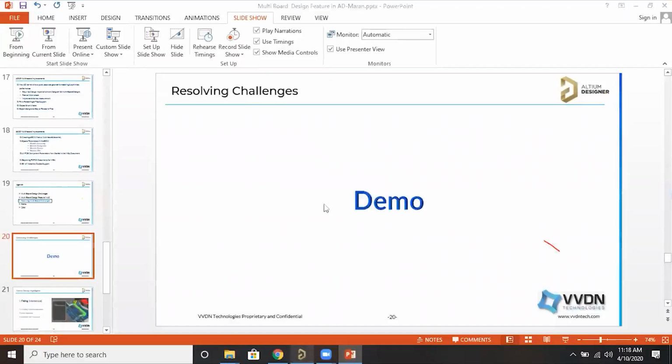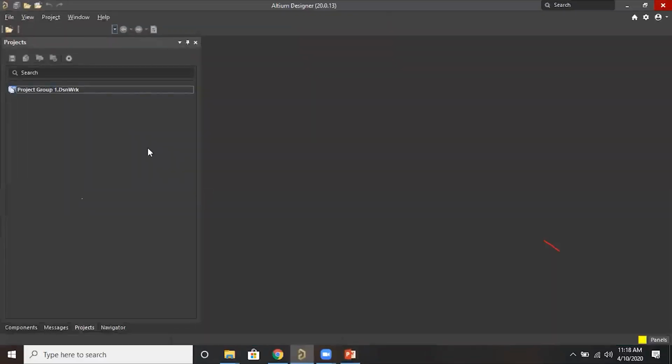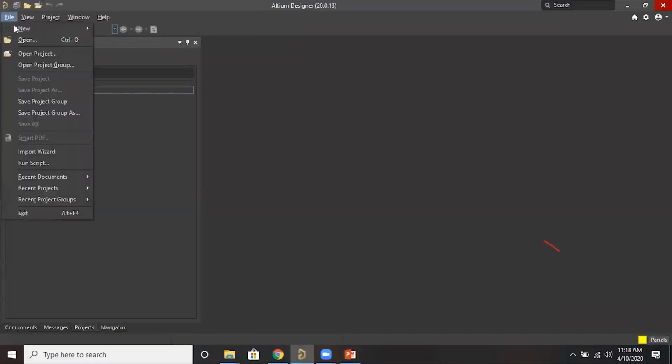I'm going to use the same example board, which is accessible for everyone. If you look into your installation folder, you will find the Mini PC project file. That is the multi-board design example project. What I'm going to explain, you can also try from your end.